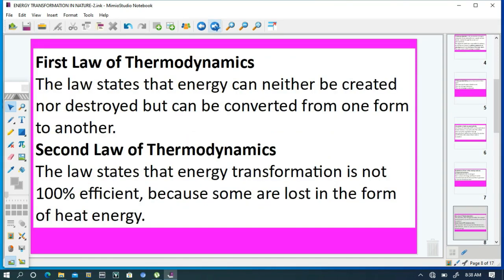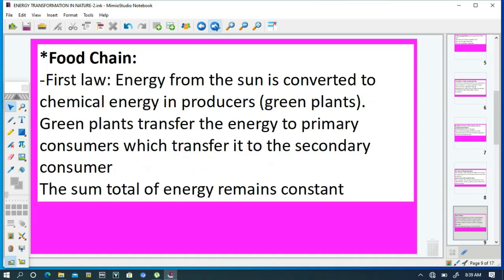The first law of thermodynamics states that energy can neither be created nor destroyed, but can be converted from one form to another. While the second law of thermodynamics states that energy transformation is not 100% efficient because some is lost in the form of heat energy. You can use the laws of thermodynamics to explain what goes on in a food chain, that is, during the transfer of energy from producer to different degrees of consumers.